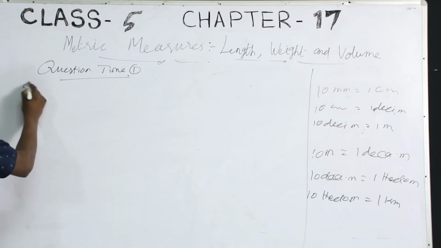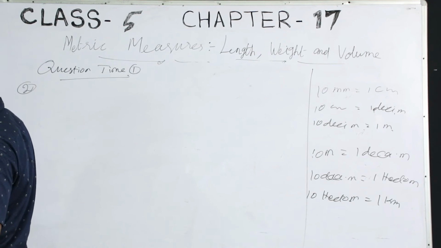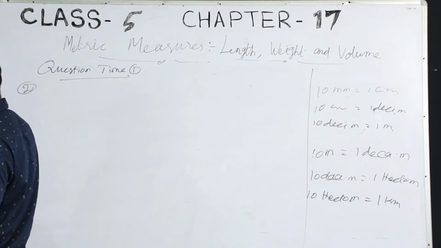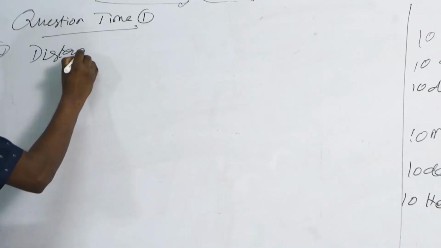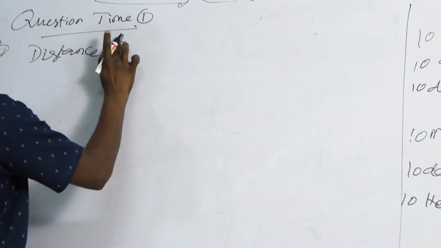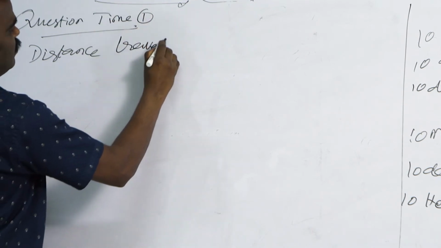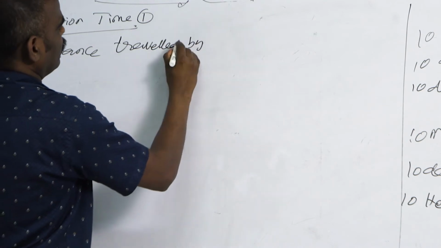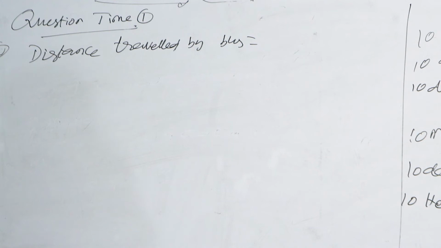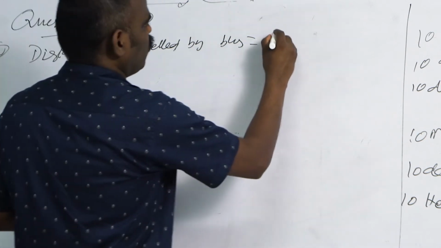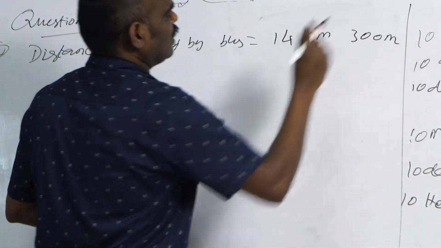A boy travelled 14 kilometer 300 meter by bus. Distance travelled by bus, how much is he travelling? 14 kilometer 300 meter he is travelling by bus.